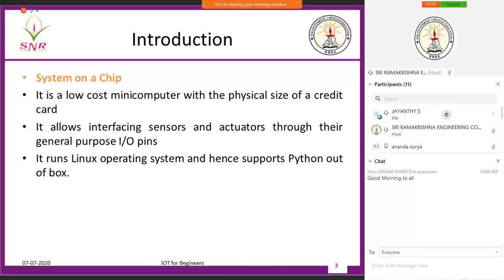And another thing is Pi does not have such high processing speed as that of your processor. And storage capacity is limited to the storage capacity of your SD card. So if you want to capture large data, if you want to capture videos, you can use Pi for small embedded applications. Okay.